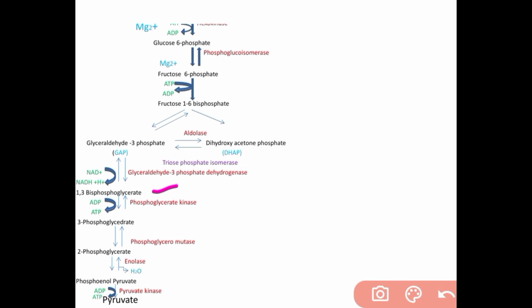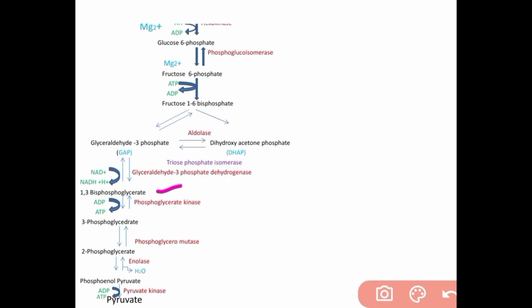Then step 7, 3-phosphoglycerate. Addition of phosphate to ADP to give ATP is termed substrate level phosphorylation, as the phosphate donor is the substrate 1,3-bisphosphoglycerate. The product of this reaction is 2 molecules of 3-phosphoglycerate.